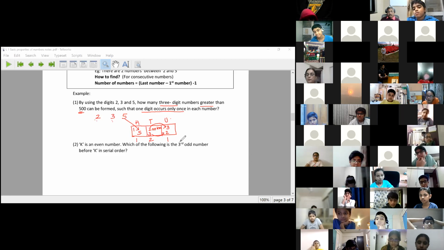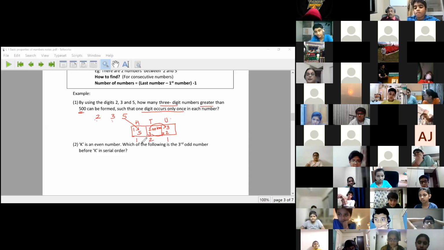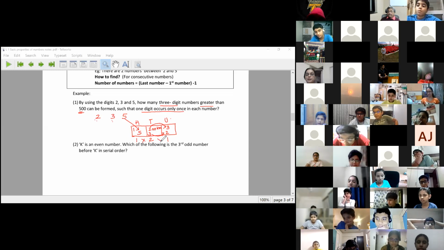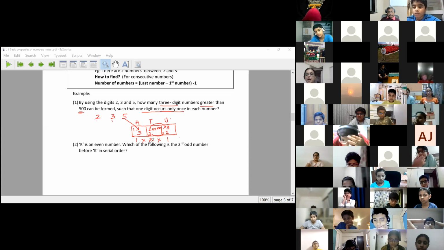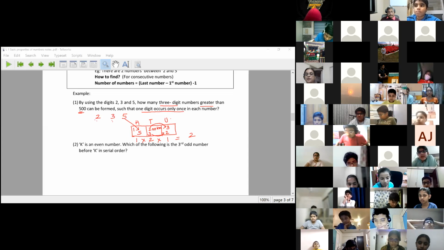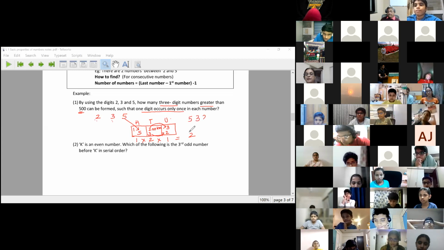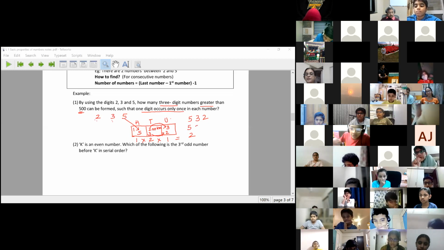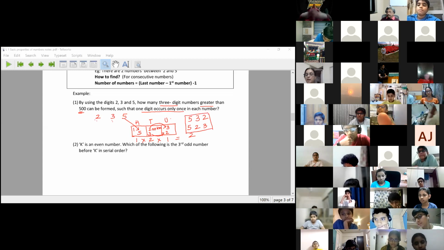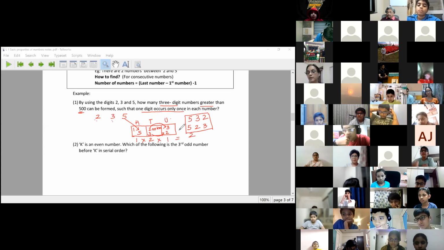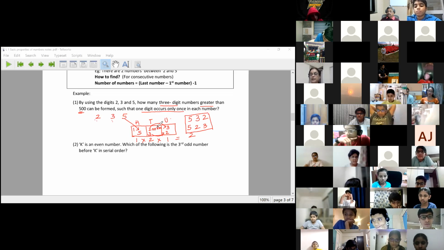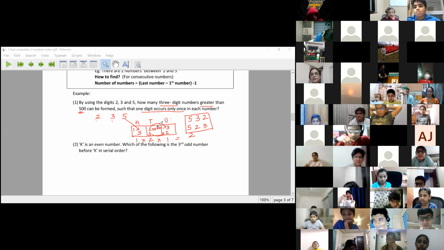Understand that I'm giving you a formula. For my hundreds place, I have one option. For my tens place, I have 2 options. And then for my units place, I again have one option. Can make totally only 2 such numbers which are greater than 500 and which are 3-digit and in which each digit comes only once, 532 and 523. We can make innumerable such problems with different conditions. You can construct such problems yourself and have a great time. Never wait for someone else to give you a problem.